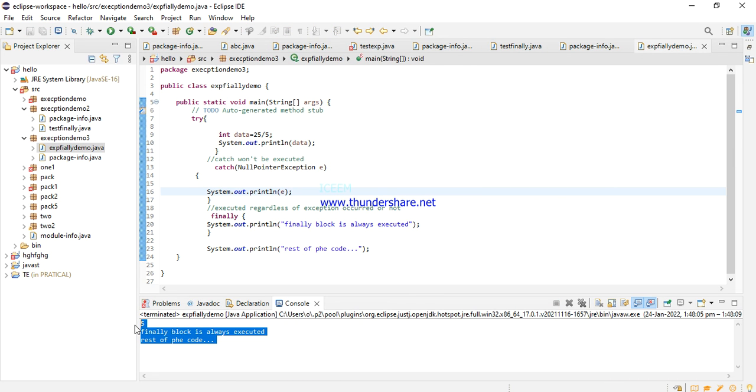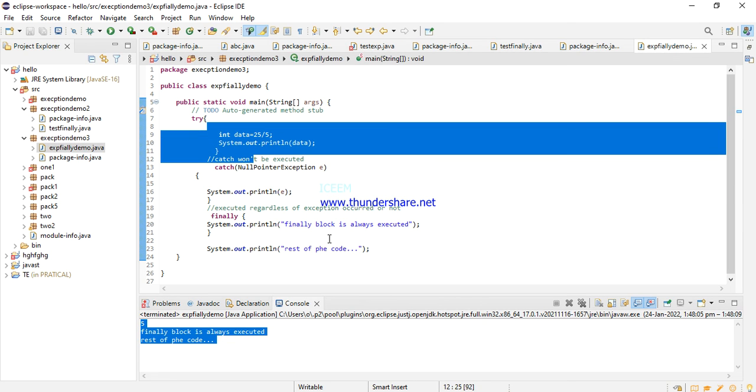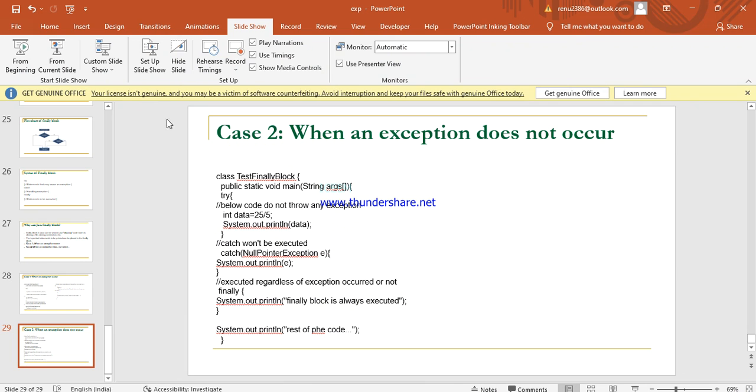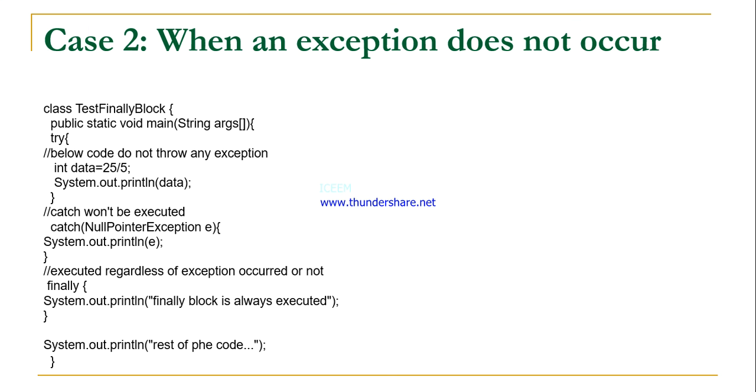Save this and execute it. See the output. First the try block executes. After that, the cursor goes directly to the finally block and the rest of the code. It will not go into catch; from try it goes directly to finally. This is all about the second case. What did we see in this exception?